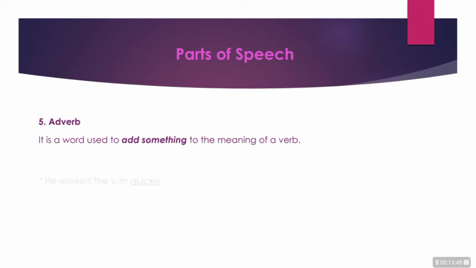Have a look at the below sentences. He worked the sum quickly. Here, his action of doing a sum is a very quick one. Quickly is supporting or adding a difference to the verb worked.